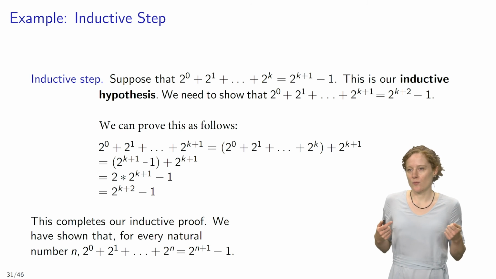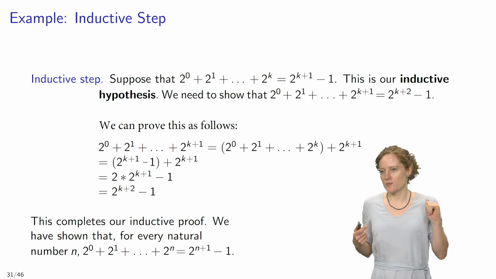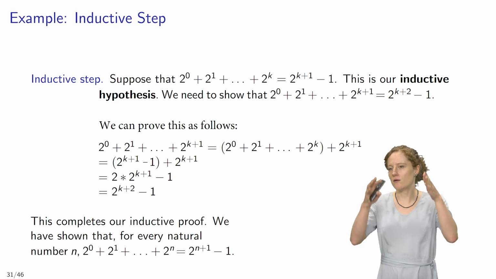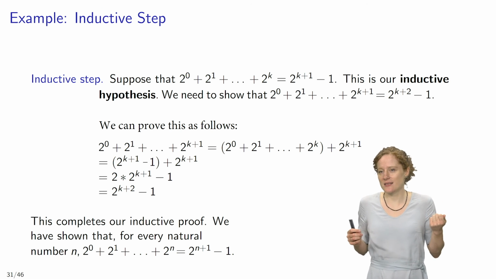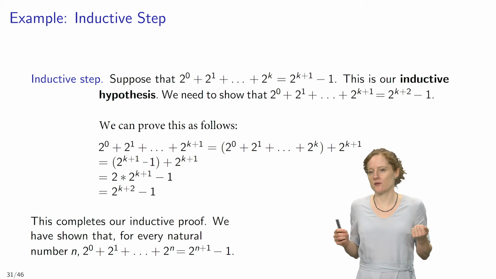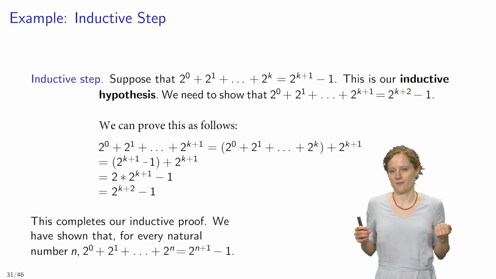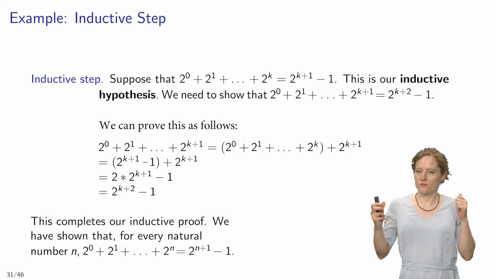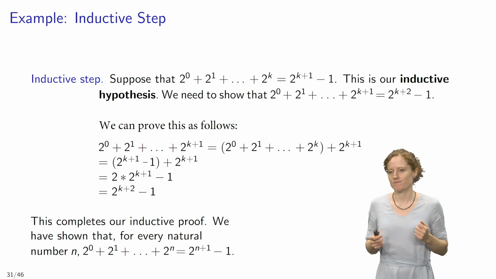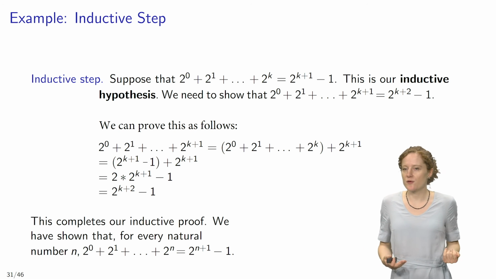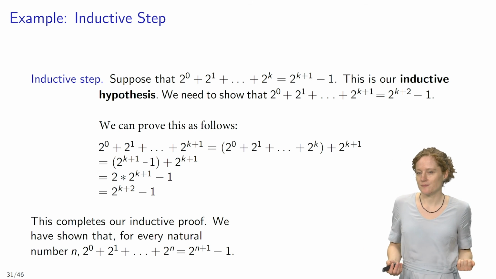And so what I'm doing in the second line of this proof here, I'm taking the whole thing that was within brackets and replacing it by 2^(k+1) - 1. And the reason why I can do that is given by our inductive hypothesis. And then the rest of the proof is simply basic math.